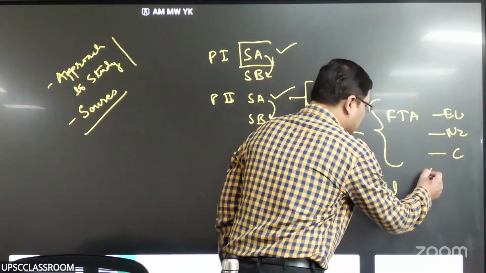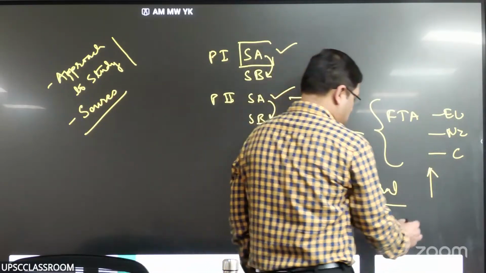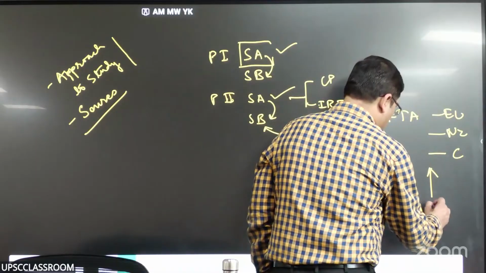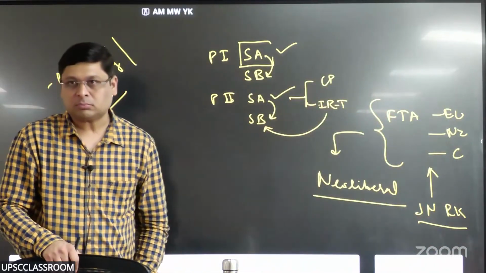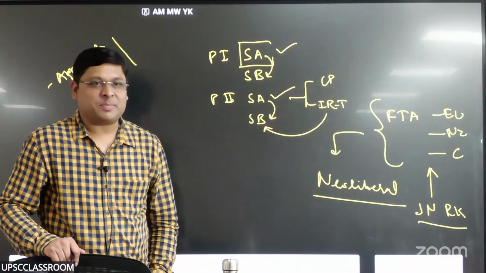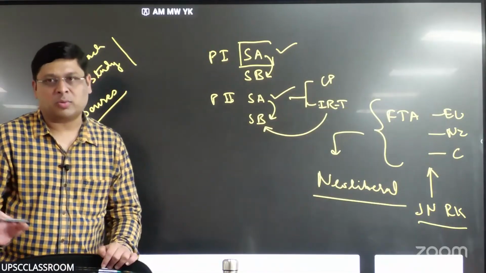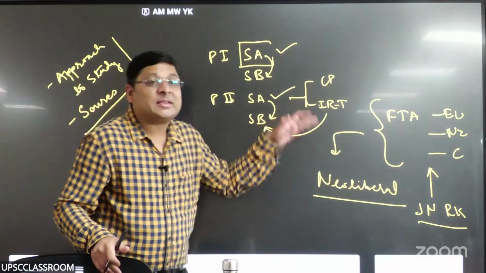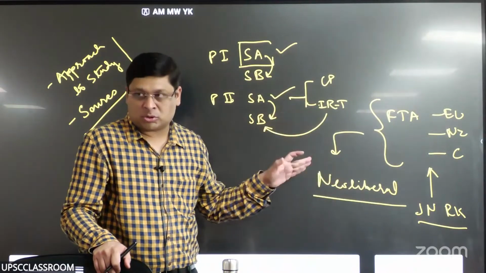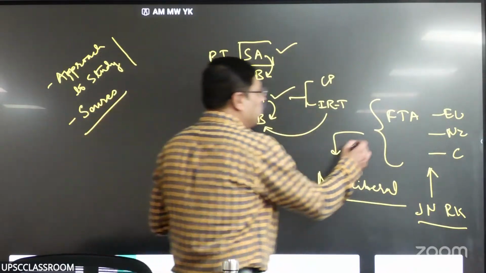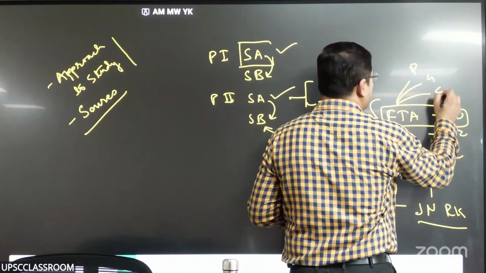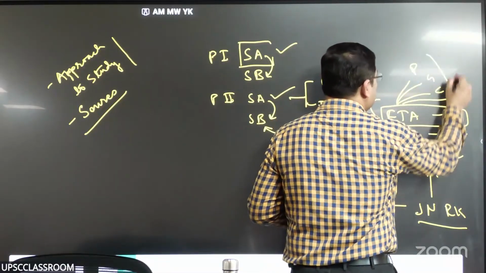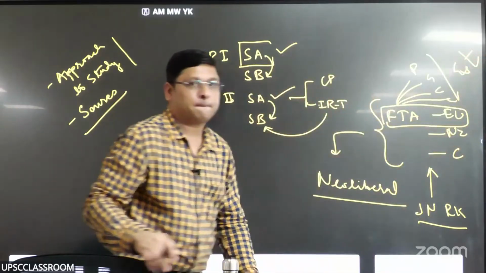Right now, the world is increasingly looking like what Joseph Nye and Robert Keohane called complex interdependence. Complex interdependence. What all this is, I will teach later, don't worry. But the point is, you have to apply theory, and that should be your approach. If you write about FTA with EU as what are the provisions, what are gains of India, what are challenges, and conclusion, this is a GS answer, you won't get marks.